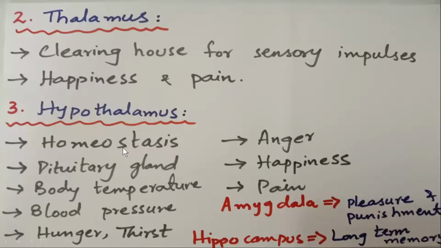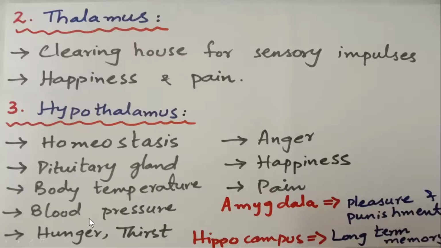Then hypothalamus. Hypothalamus is a very important part of the brain because it is responsible for a lot of activities of our body. Like it maintains our homeostasis. It is responsible for the regulatory function of the pituitary gland, which releases hormones, right? Then it maintains our body temperature.